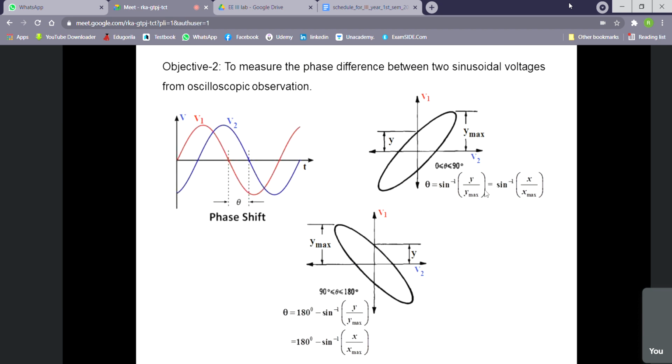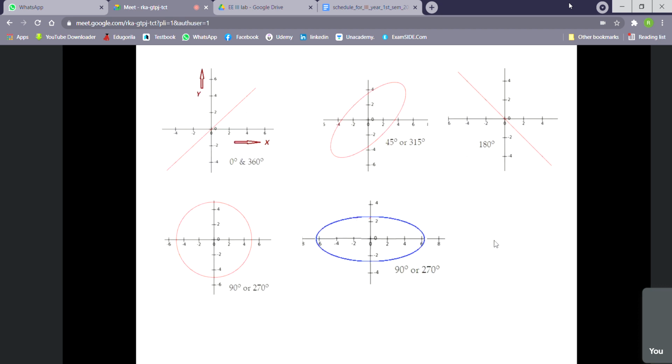Then sine inverse 1. Tell me. It will be a circle. It is not necessarily so, because x should equal x max. It will be a circle when y max and x max are equal. If y max and x max are not equal, it may be an ellipse also, where its major axis and minor axis will coincide with the x and y axes. Understood? So it will be a circle only when y max and x max are equal, otherwise not.